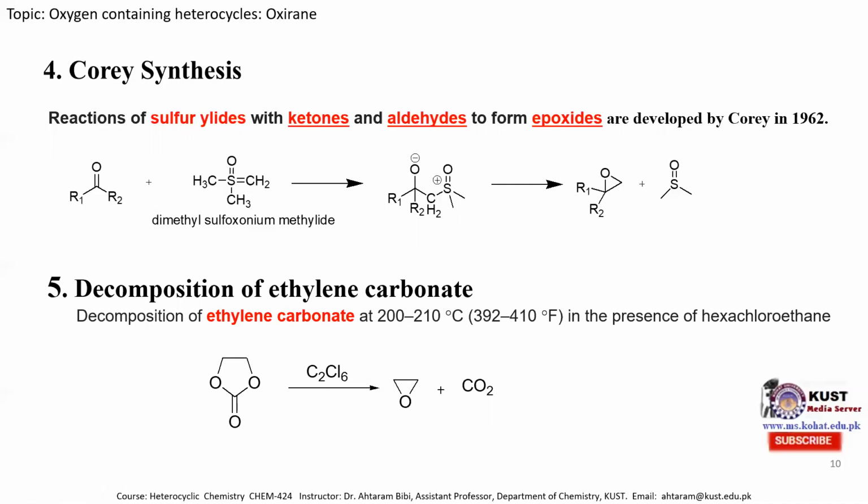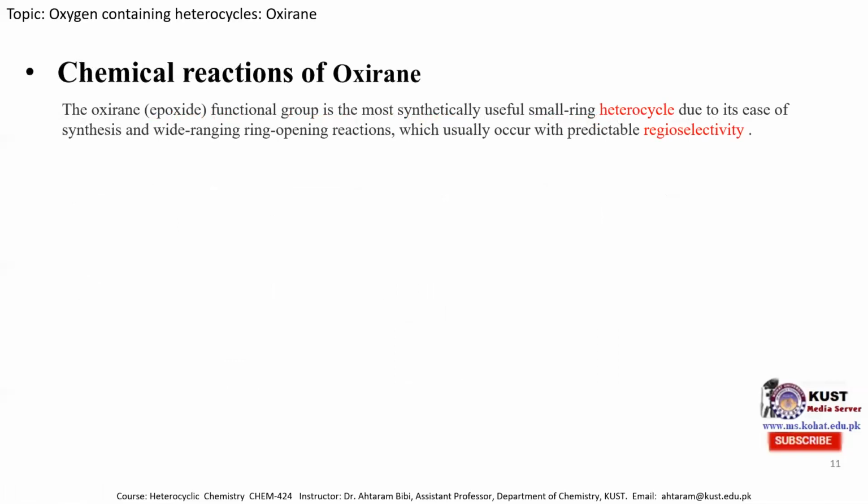Now we will discuss some chemical reactions of epoxide molecules. As I mentioned in the first slide, epoxide molecules are highly strained due to angle strain. Therefore, they easily undergo ring opening reactions, and these ring opening reactions show regioselectivity, specifically and predictably, meaning the epoxide will open from a specific side. So epoxides are highly strained molecules, and therefore they undergo various types of chemical reactions.